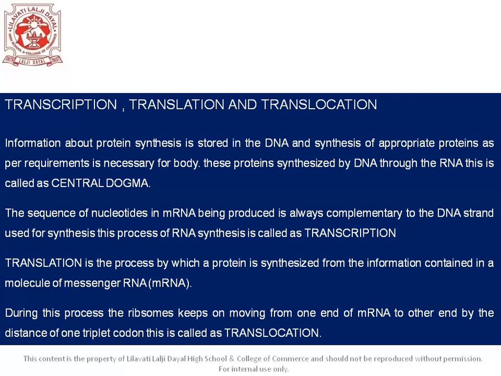Many such polypeptide chains come together to form different and complex proteins. The proteins are essential for controlling various functions of the body of living organisms. So that was about transcription, translation, and translocation.